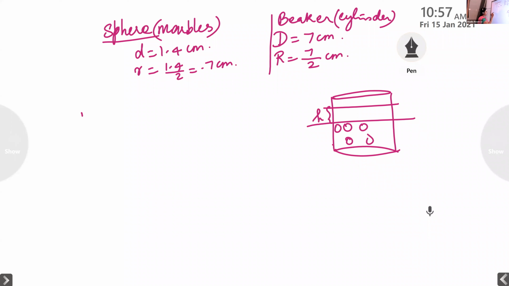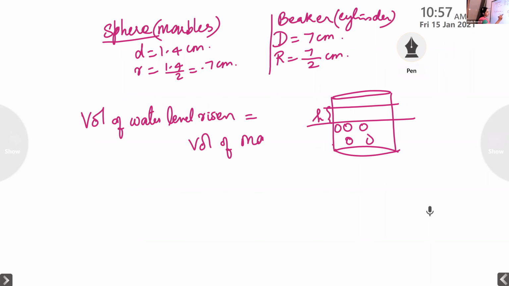So yes, children, the volume of the water level rising is equal to the volume of the marbles you have dropped in. How many marbles have you dropped? You don't know, isn't it?